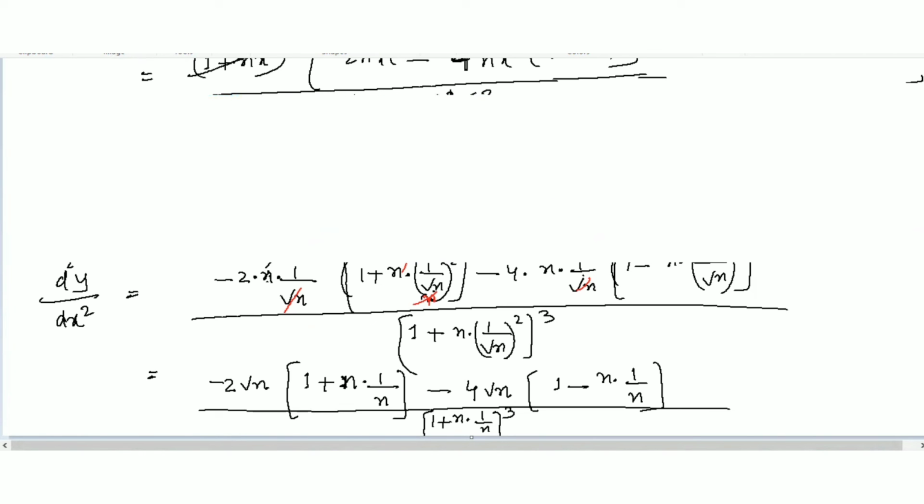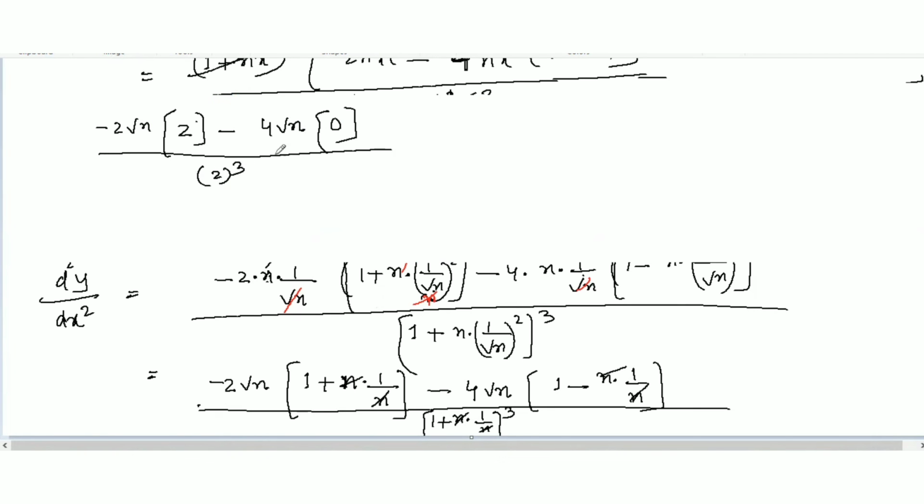Okay. Now after this, I'm going to do it here. So from here, minus 2 square root of n. This and this cancel. So here it will be 2 minus 4 times square root of n. And then this will be cancelled. So here I'm getting 0 all over. So this n and n cancel. So here I'm getting 2 to the power q.